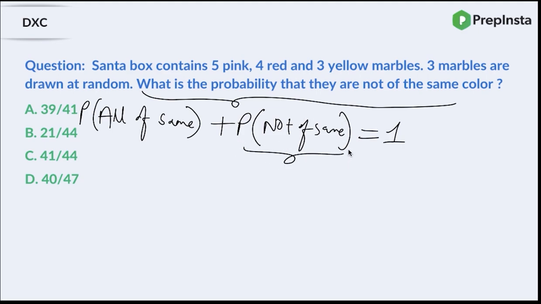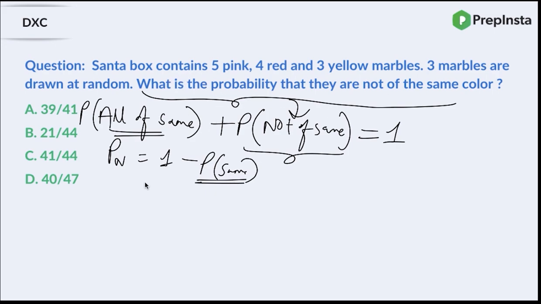So now in this particular question, you're supposed to find the probability that they are not of the same color. So in that case, what I'll do is to find this, I'll basically find 1 minus the probability that all the 3 balls are of same color, or the 3 marbles are of same color, right? That becomes an easy way to find it. If you actually go on finding not of same color, you will have infinite number of cases created, and you will end up only solving that in the entire exam, and you won't be able to solve any other problem, right?